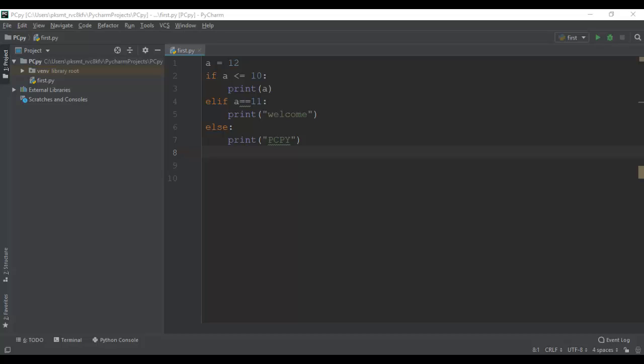In this video I'm going to explain the next control flow statement, which is loop control or iterative control statements. Let's start with the video. Python offers two forms of loop control statements. One is the while loop and the other one is the for loop. In this video we'll be focusing on the while loop, and in the next video we'll be focusing on the for loop.